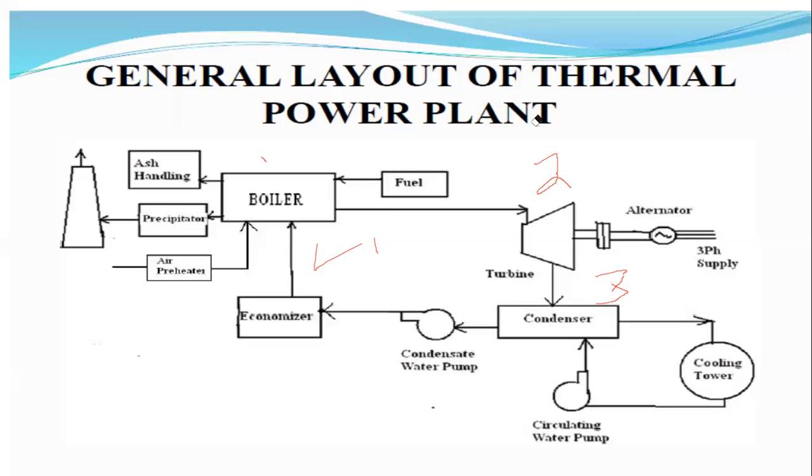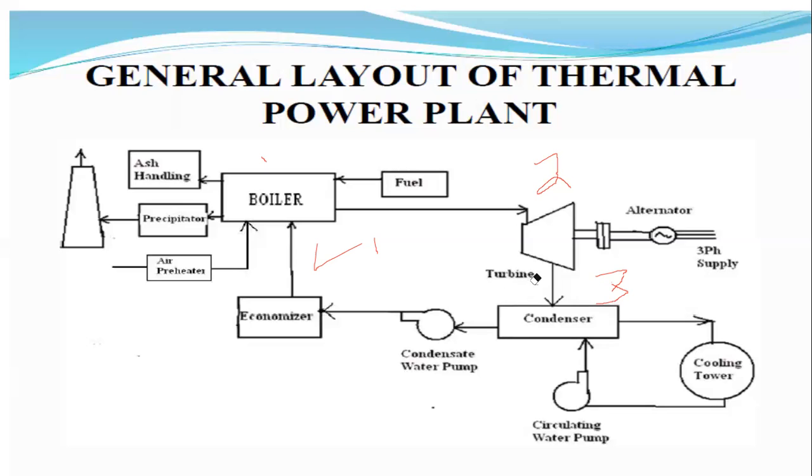Again, some amount of steam energy is left in the turbine blades. That steam energy is given to the condensers. The condenser is used to condense the steam into hot water by using the cooling towers and the circulating water pump.